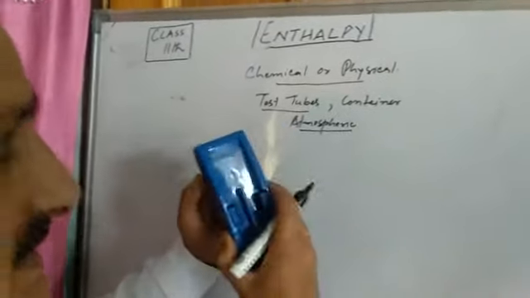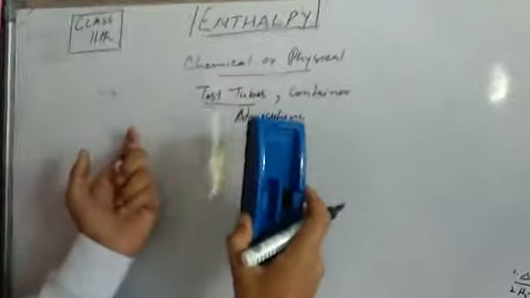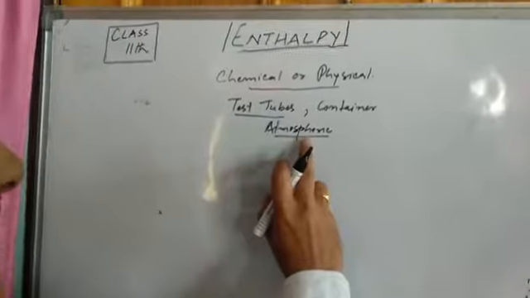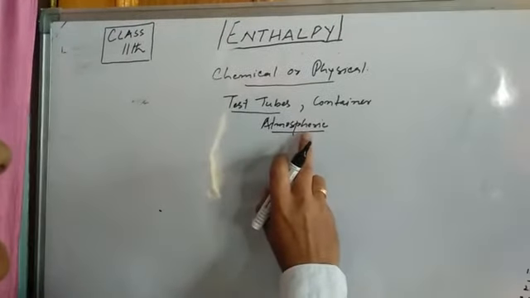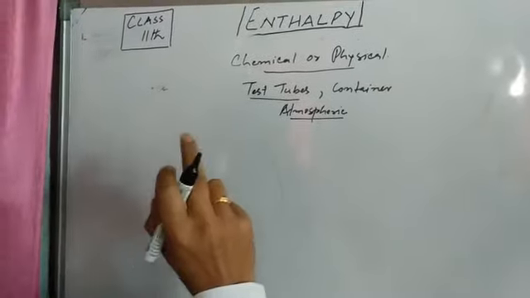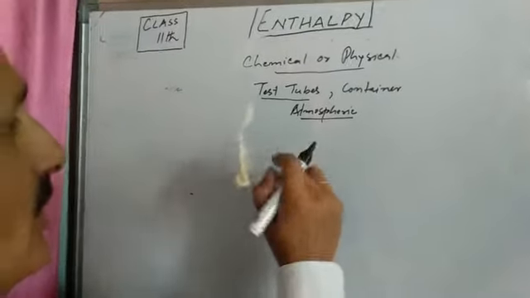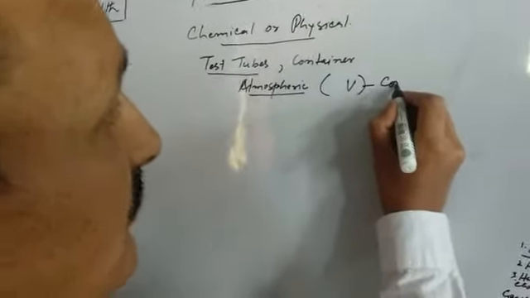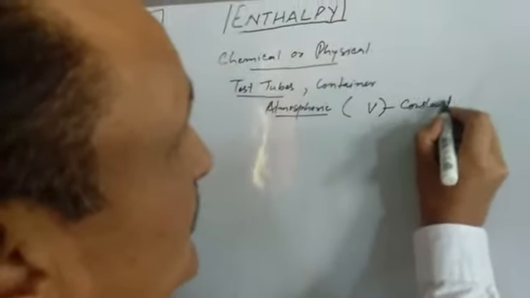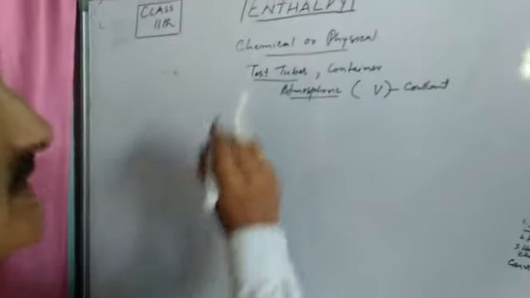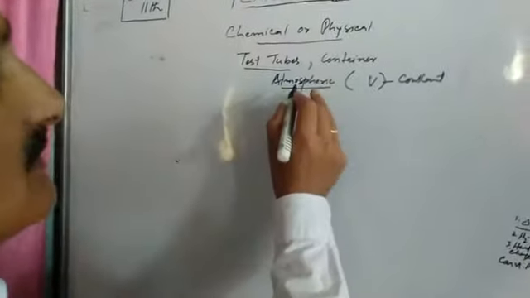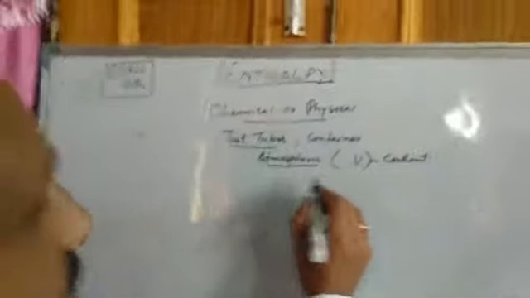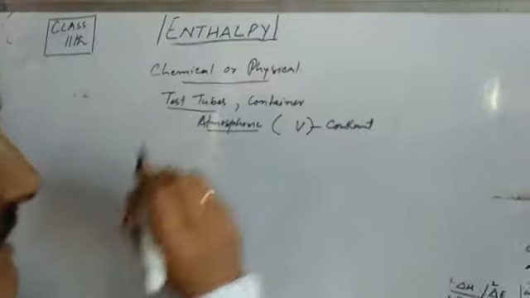So during physical and chemical change, the volume does not remain constant. Why? Because the reaction is taking place in open test tubes, where the pressure cannot be constant. We have atmospheric pressure there, so the volume cannot remain constant.